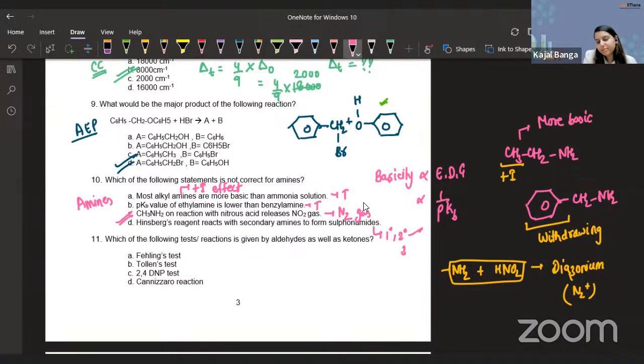In the case of tertiary amines, guys, there is no reaction. Those of you who haven't done this, once you go into the chapter of amines, you will be discussing this Hinsberg reagent, so no worry about that. Let's quickly move on to the next question, the 11th question.